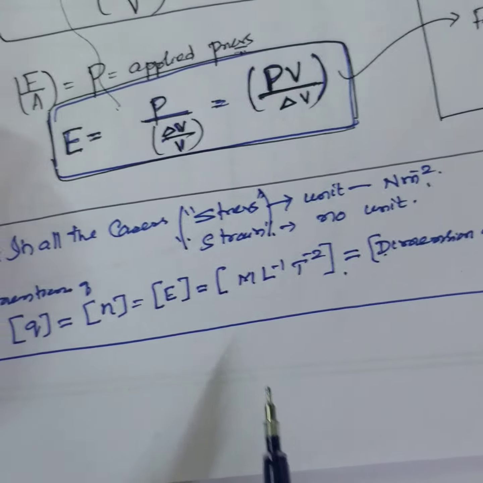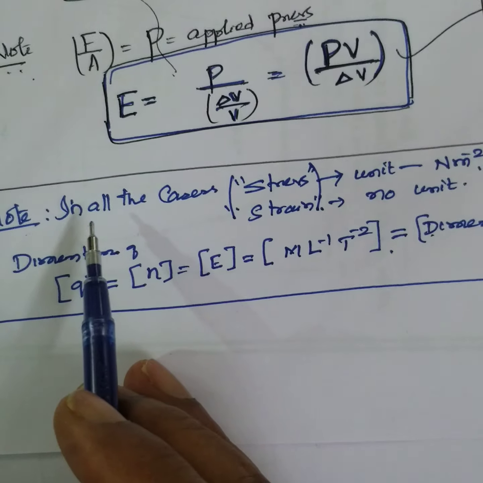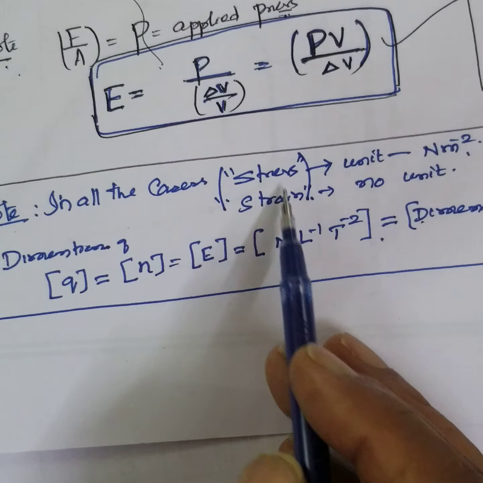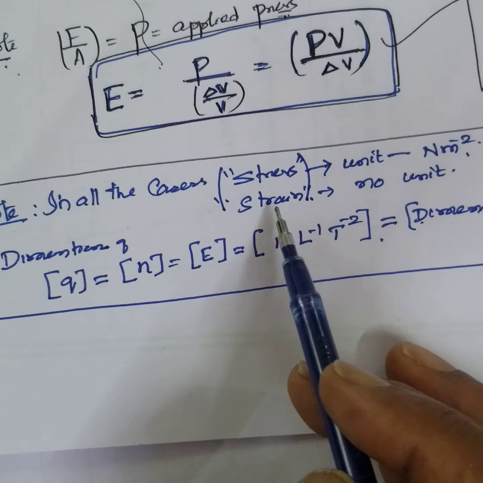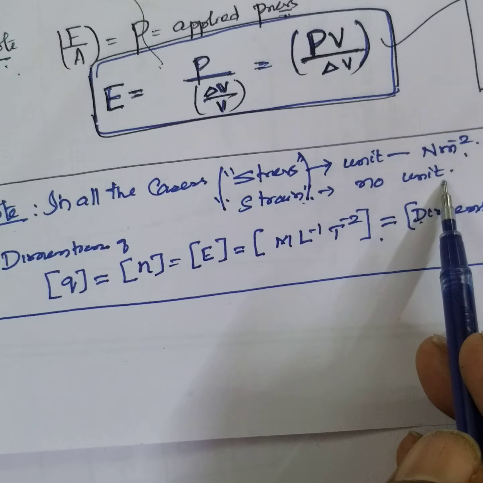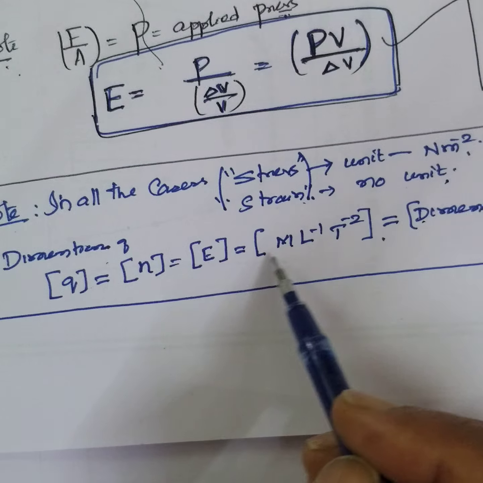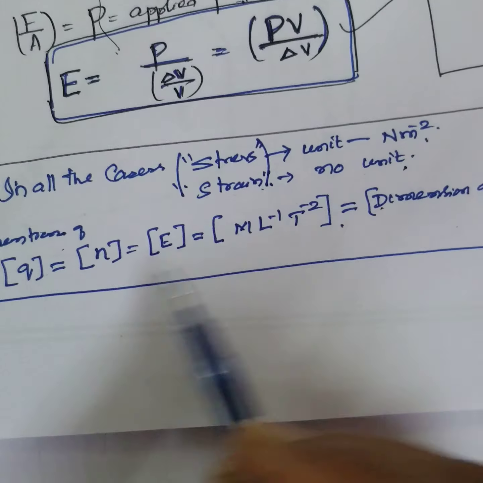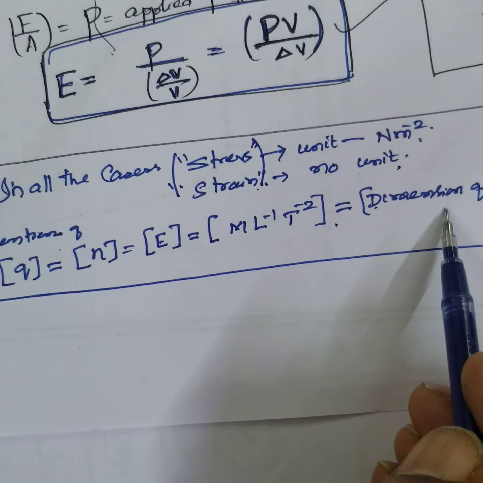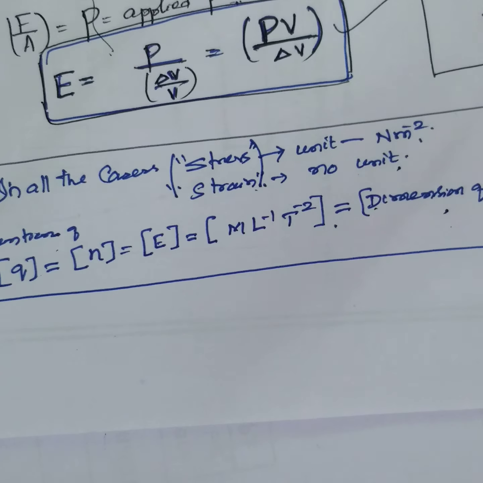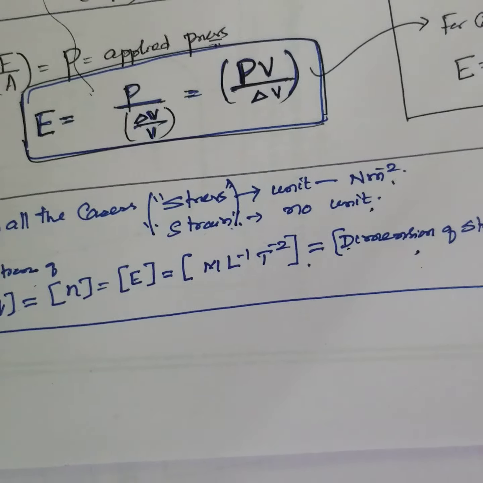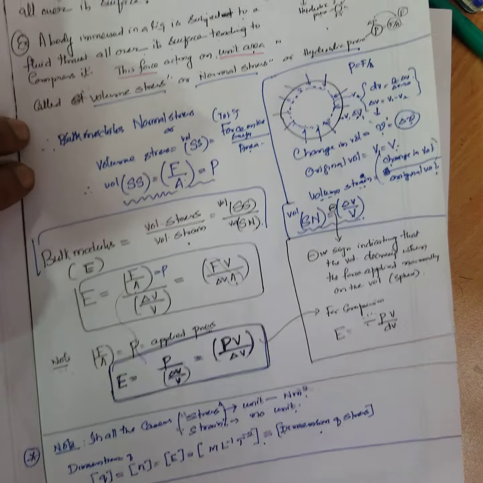One thing you remember: in all the cases, stress has the unit Newton per meter square. Strain has no unit. Therefore, in all the cases, the dimensional formula remains the same, the dimensions of stress itself. This you can work out. This entire thing you can take a screenshot of.